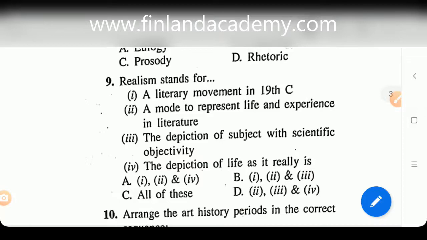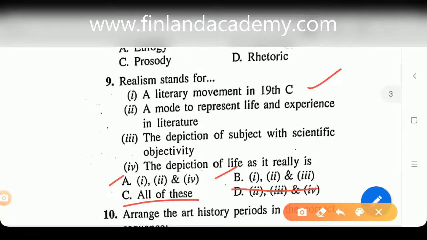Now let's use elimination technique here. If we know what realism is, of course it was a literary movement in 19th century. So 1 should be there. In any case, 1 should be there. So we're going to eliminate D quickly here because there is no 1. Now let's keep A and B on hold and also C. Let's see if all of these are there. Option number 2 says a mode to represent life and experience in literature. Again, option number 2 is also correct. It was a mode to represent life and experience in literature. So again, we have A and B on hold as well as C.